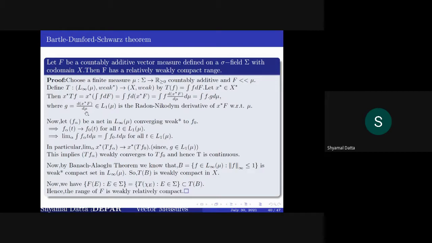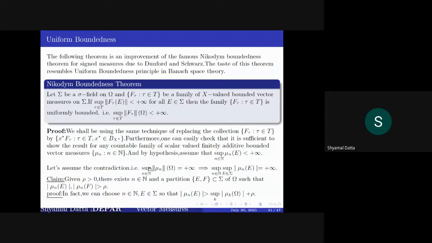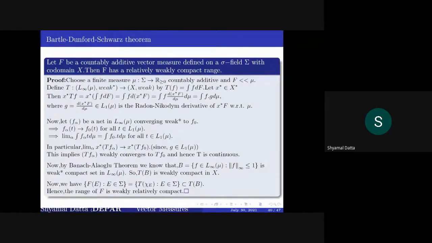And again by the Banach-Alaoglu theorem, which states that every closed ball of radius r is weak star compact, here also this closed unit ball B is weak star compact in L infinity mu. So TB is weakly compact in X, because T is a continuous map. So TB is also weakly compact.